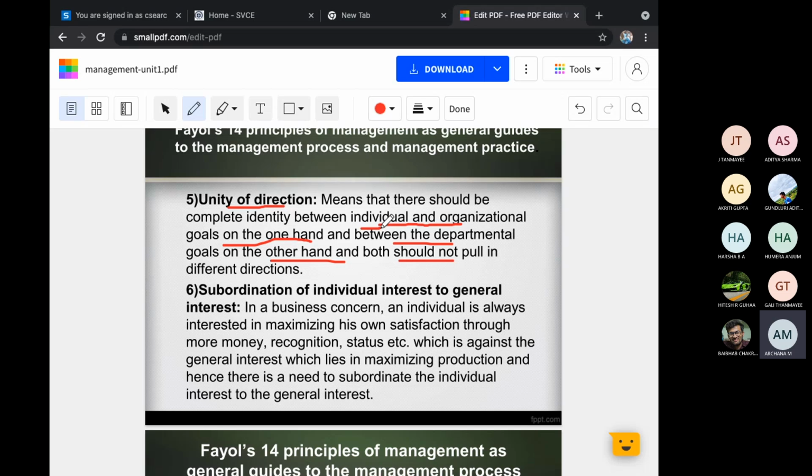In the same way, for each and every person, the organization goal will be entirely different from the managerial task, whichever you are doing. That goal is entirely different from the organization goal. Don't mix them. How you are achieving will be the mission of the entire organization. You will be a part of a small goal of the entire organization. That's all. That is what they are telling. Don't mix both. Your individual goal is entirely different from the organizational goal.